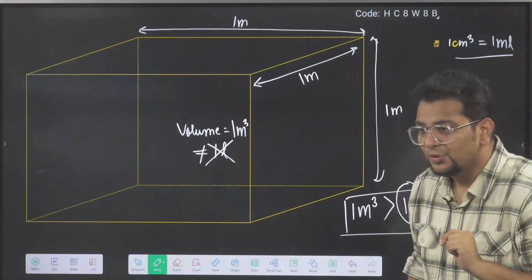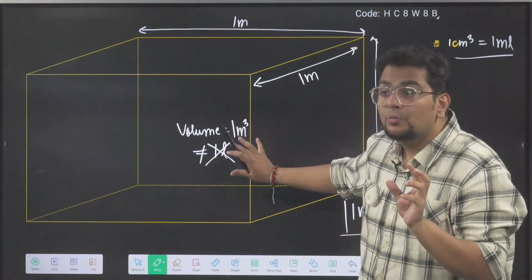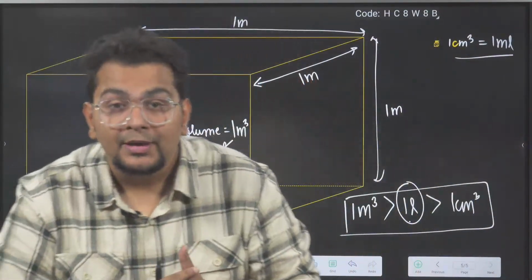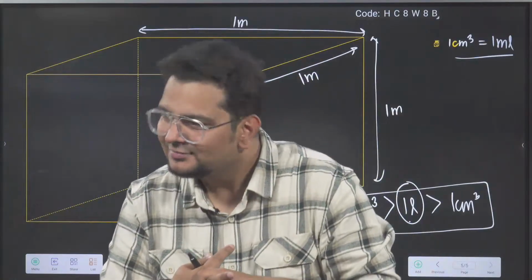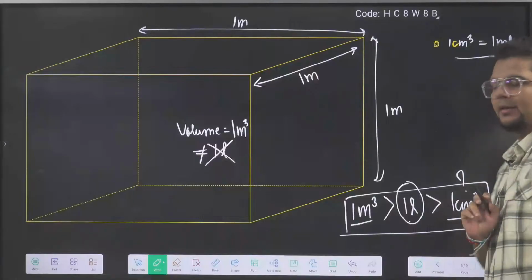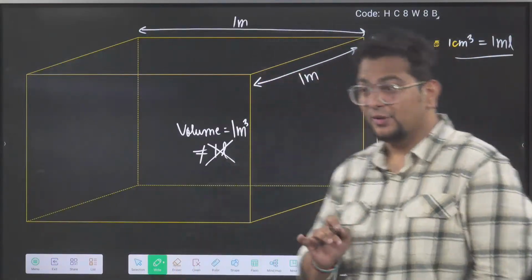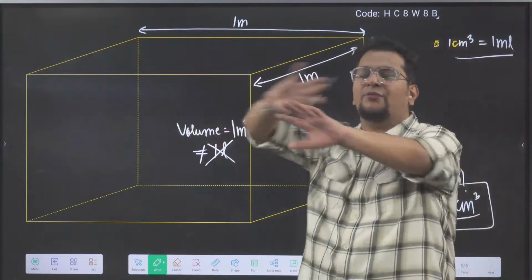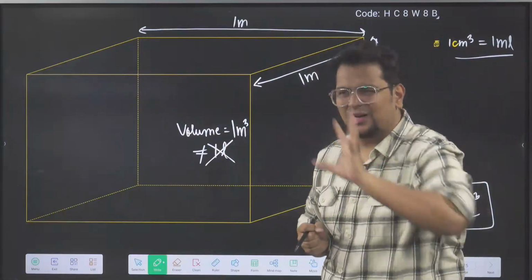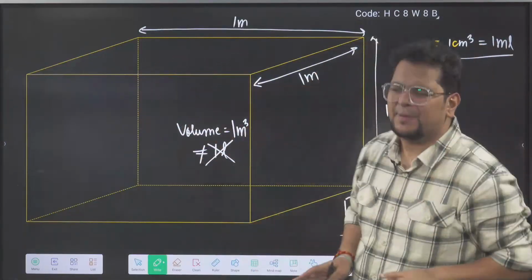So if I am asking you, in 1 meter cube, how many ml? The question is, 1 meter cube is how many ml? That is the question. Clear? Now understand carefully. Now forget that we are dealing with volume. Forget it. Come to class 3rd level. I want you to be in class 3rd now. Forget all this NEET and all. Don't take the pressure. Enjoy.